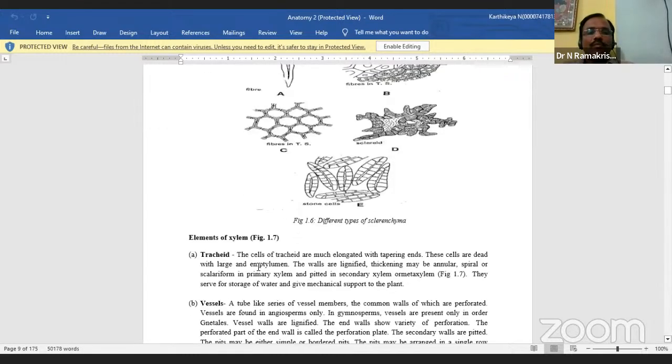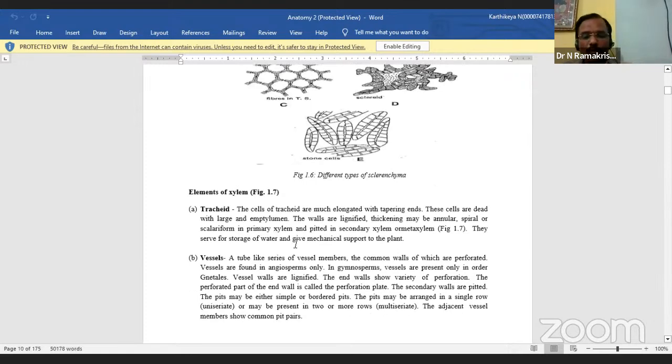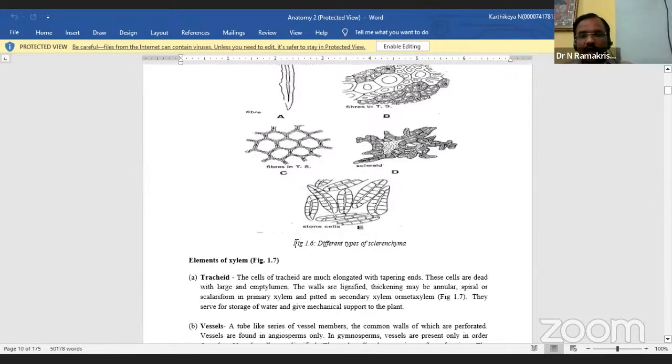What is procambium? Procambium is the apical meristem, which gives rise to the primary xylem present in vascular bundles. Cambium means meristem. So where the meristems are present in vascular bundles, we call that the procambium, the apical meristem which gives rise to the primary xylem present in the vascular bundles.